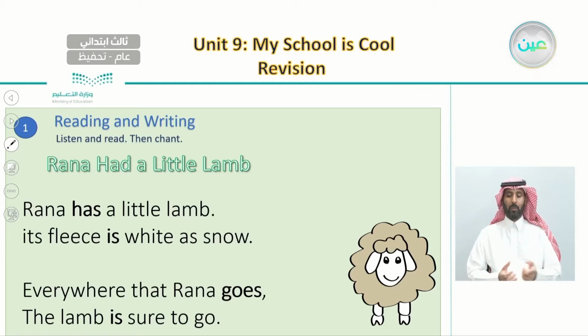So the first part, Rana has a little lamp. Its fleece is white as snow. Everywhere that Rana goes, the lamp is sure to go. So here we changed had to has, and also we changed was to is, and we changed the verb went to goes, and finally we changed was to is. Let's continue the second part and see also the other changes.